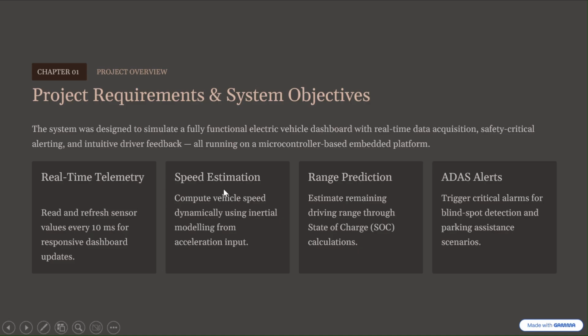After that, the next requirement is speed estimation, which means our system should calculate the speed of the vehicle based on physical inertia parameters. The next is range prediction. Our EV should be able to predict the remaining range which the vehicle can travel based on the state of charge. After that, the system should generate ADAS alerts, which we will see further.